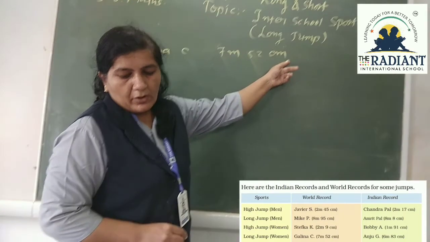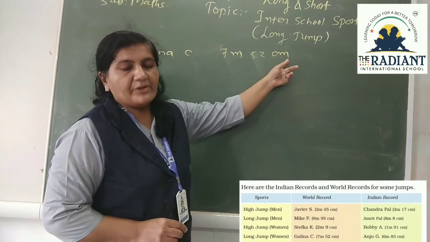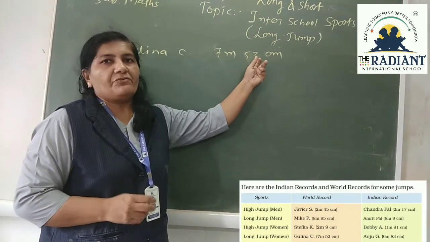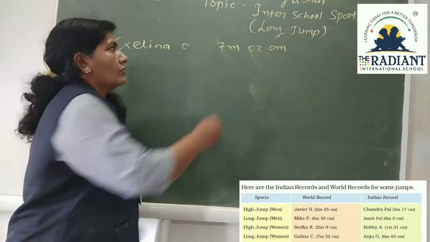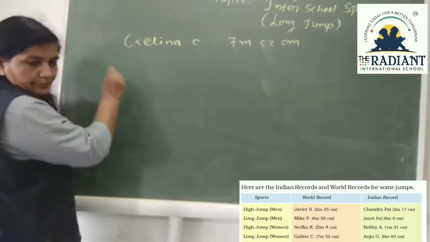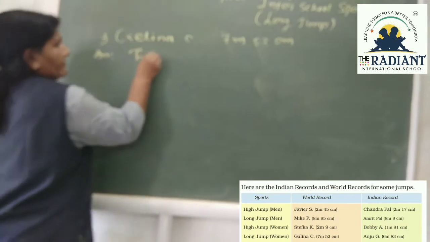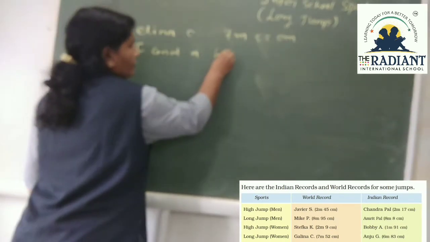So 7.5 meters, the second option, is there. 52 is near about 50, and 50 is called half. So in question number 3 you have to write 7.5 meter.